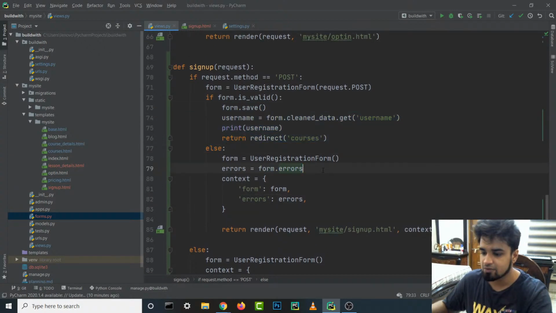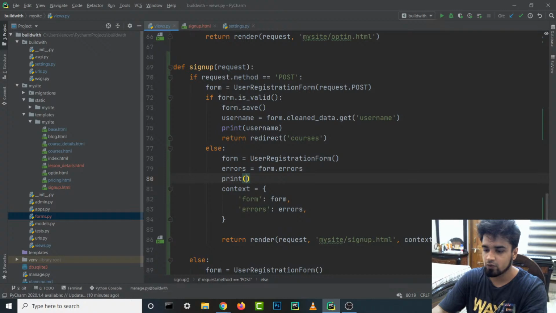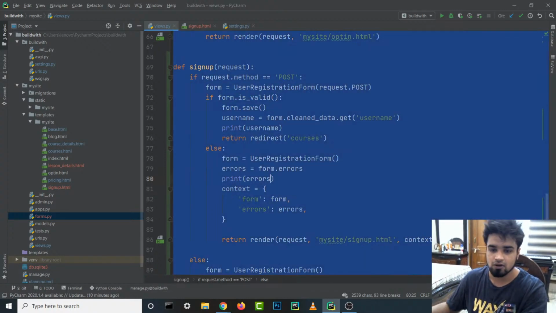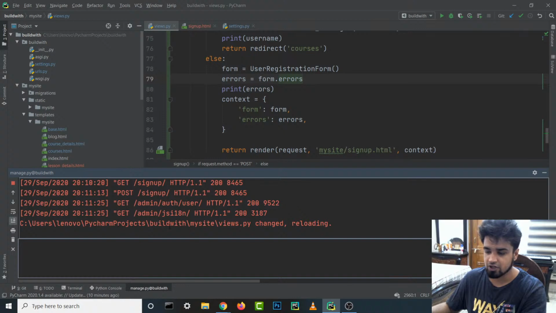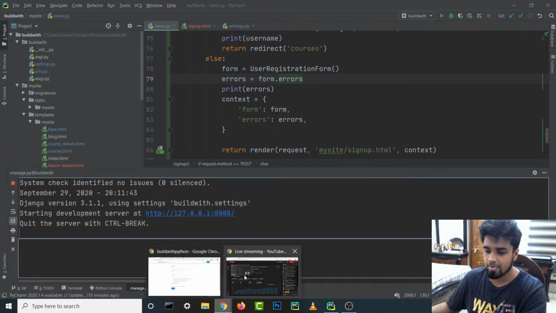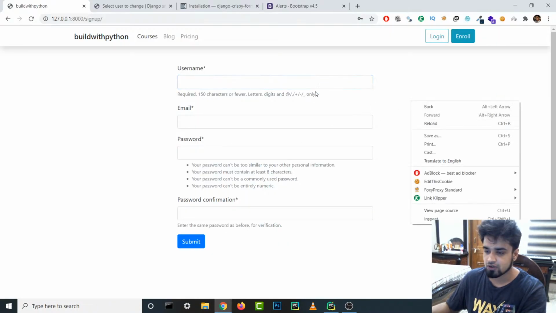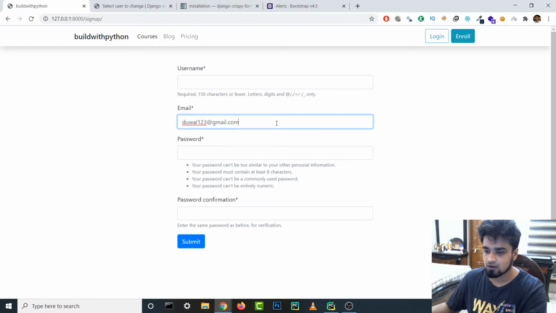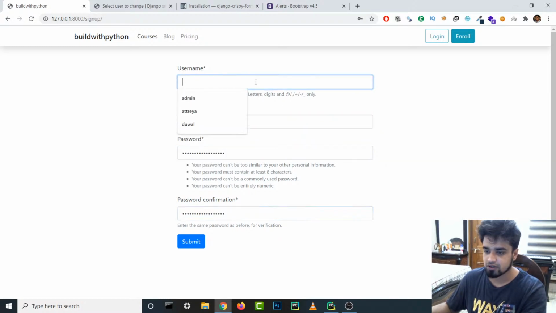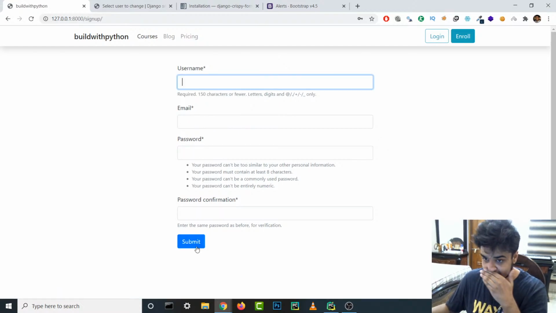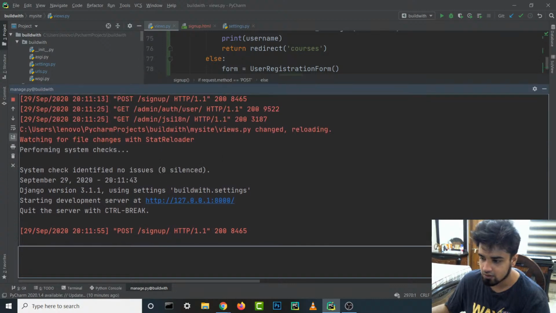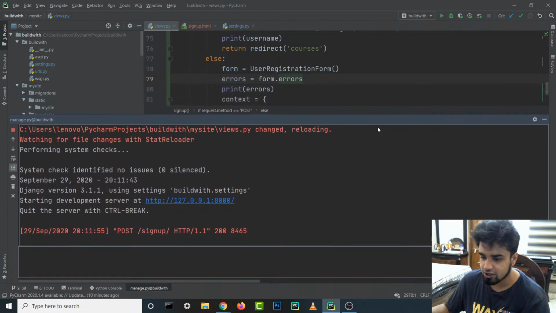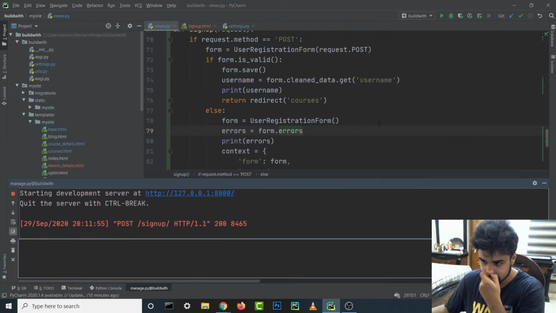Form.errors. Let's actually print this out on our screen so that we know whether it's working or not. So we are going to open this up again. Let's make sure that it's reloaded correctly. And now let's try it again. Let's paste it, paste it, paste it, username as dual, and submit this again. Now let's go back and see if there is an error being printed over here. No error is being printed. Why is that the case?